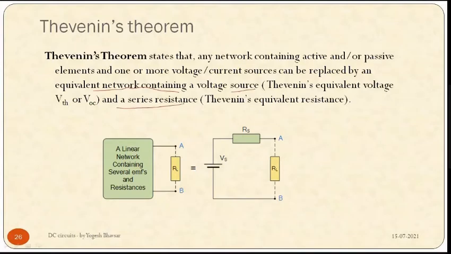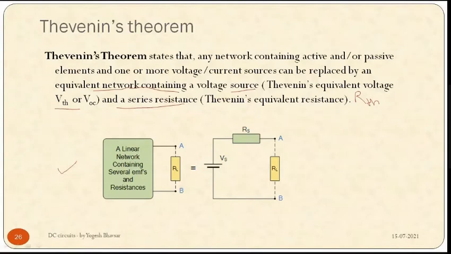So we have to directly replace this complex network and just draw a simple network which is called Thevenin's equivalent network. In this Thevenin's equivalent network, the voltage source is called Thevenin's equivalent voltage and the resistance is called Thevenin's equivalent resistance. It is denoted by VTH, and here not written, but it is denoted by RTH. Right? Okay. Now look at this diagram. By using this, you will simply understand what the statement says.